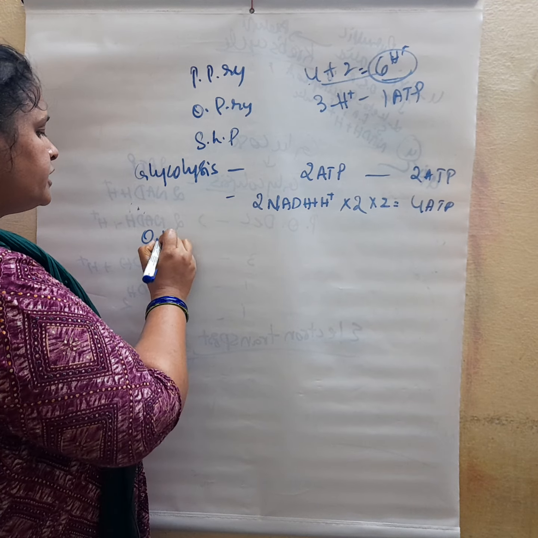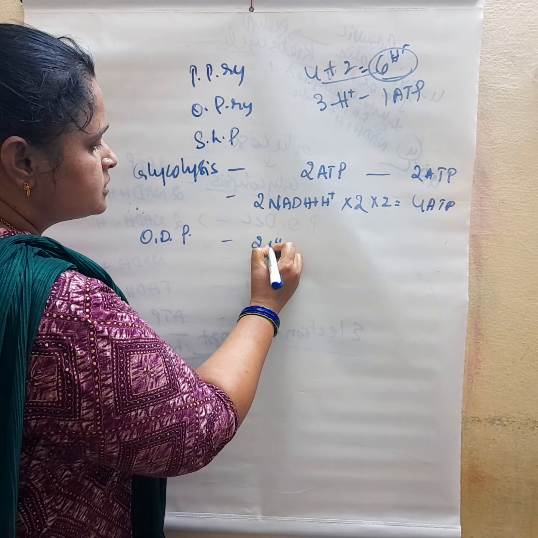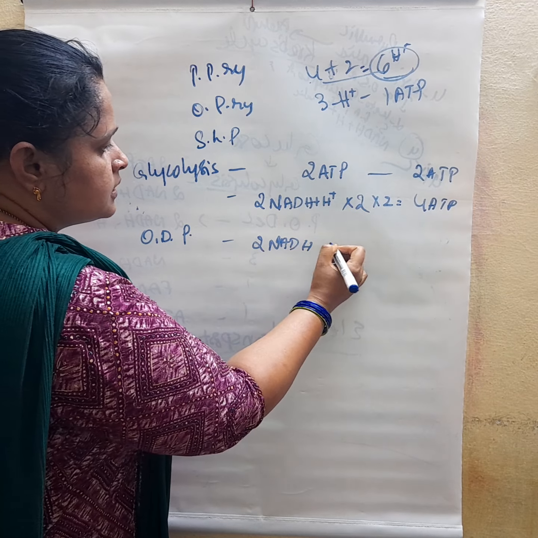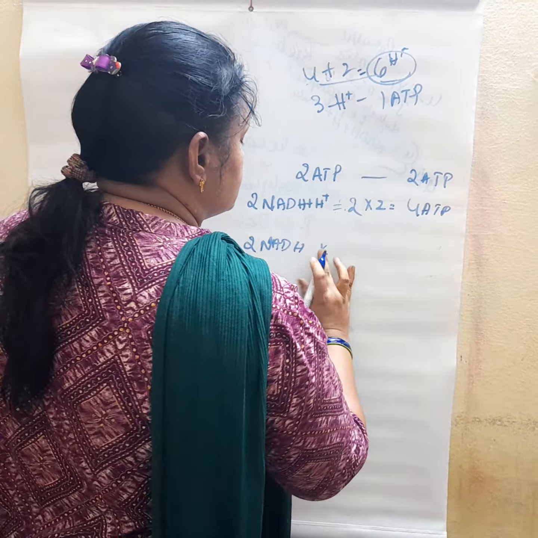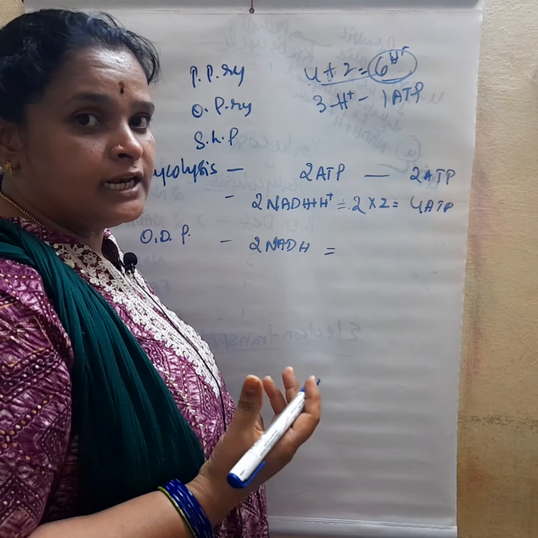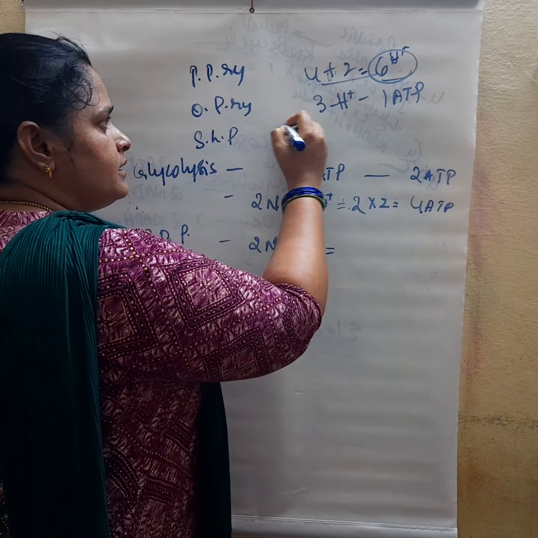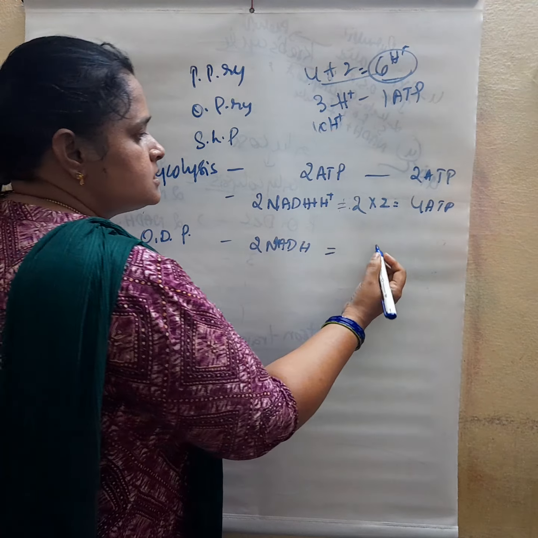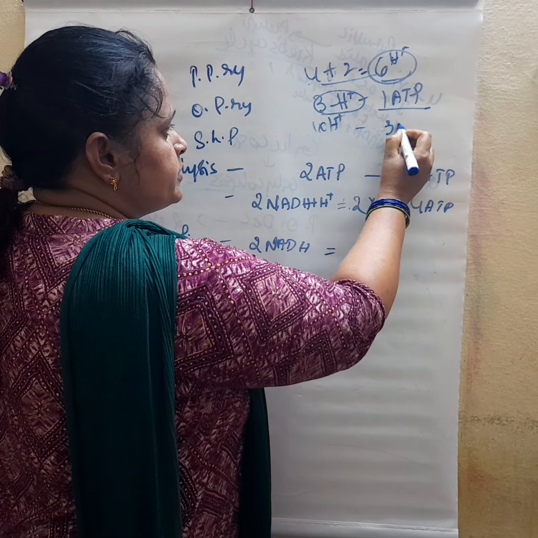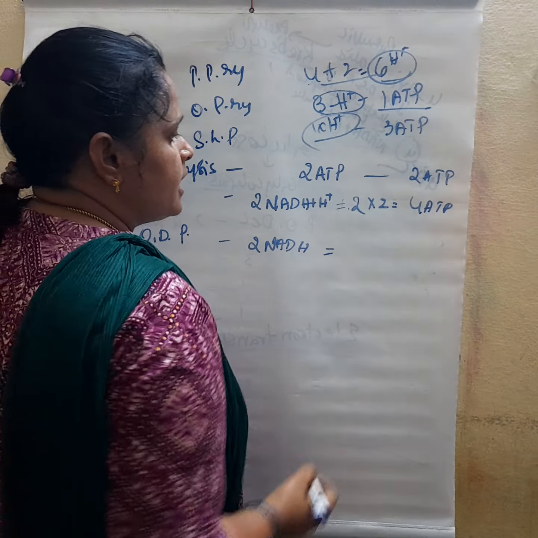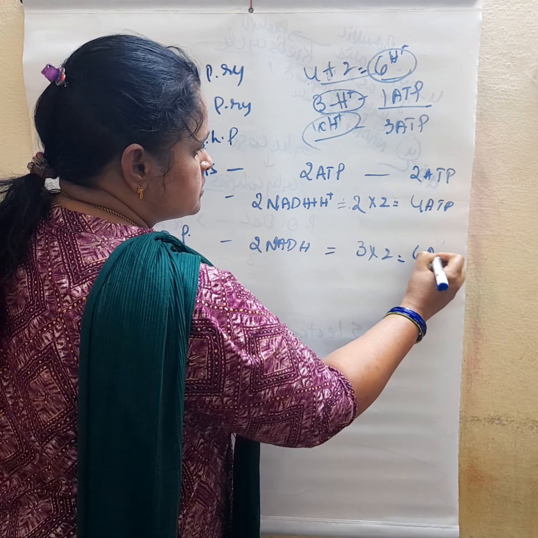What about the oxidative decarboxylation of pyruvic acid? Here also 2 NADH are formed. They are mitochondrial NADH, so each forms 10 protons, right? For 3 protons, 1 ATP is generated, so approximately 3 ATP can form from 10 hydrogens. So 3 into 2 is equal to 6 ATP.